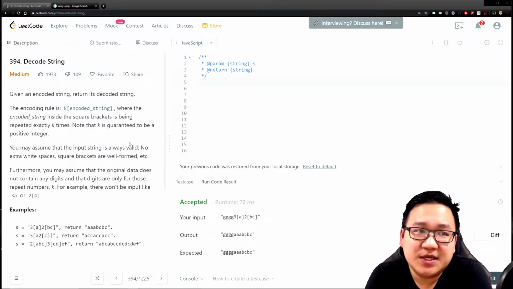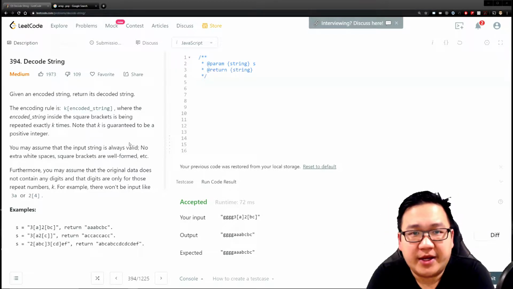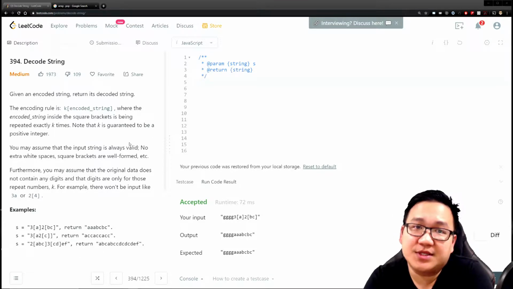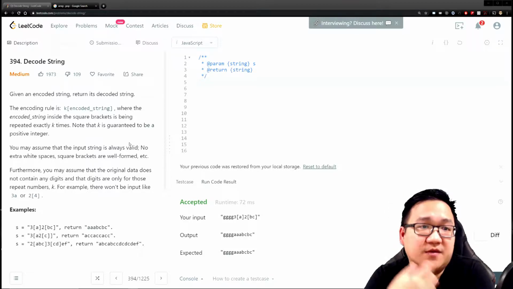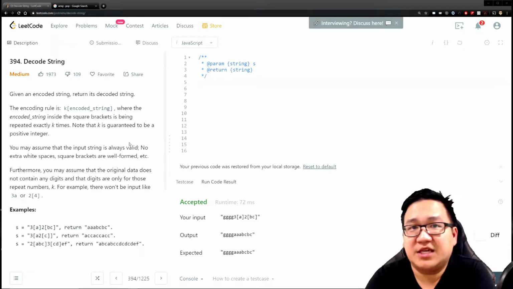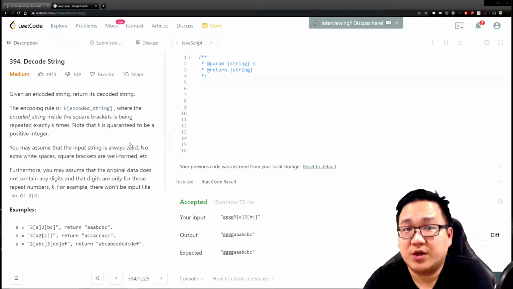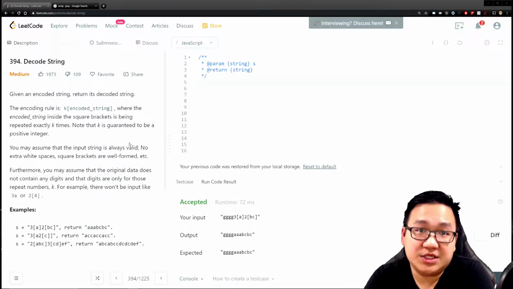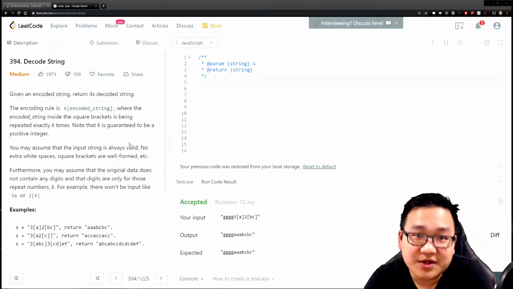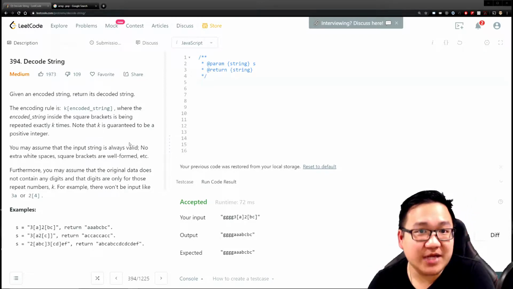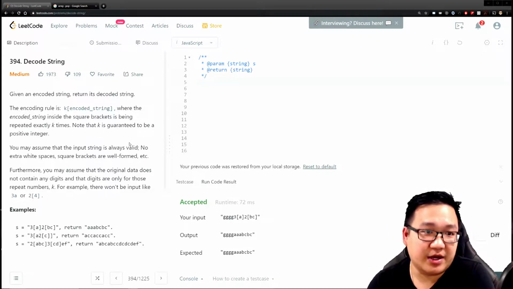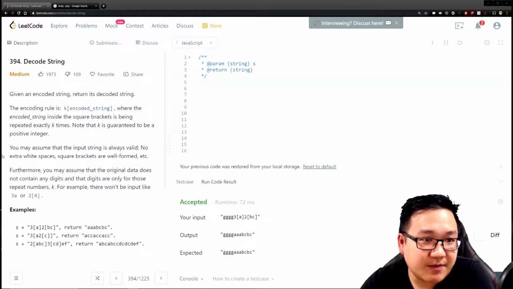And it's fun because this reminds me of my childhood, where, I'm not sure about you, but sometimes when you're a child, I guess in this day and age we don't do this anymore. But when I was a kid, we would write notes, but we also didn't want teachers to catch what we wrote. So we would develop some sort of way to encode it, and as long as I gave the decoding methodology to someone else, they could take the note I passed to them, decode it and get the message from me. That was the old way of doing things, but now people probably just do it through text or whatnot. But anyways, I digress. Let's get back into this question.